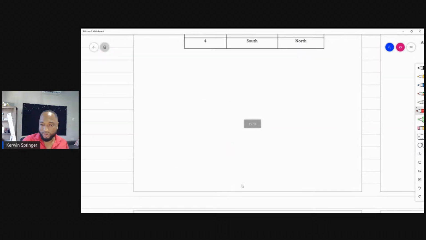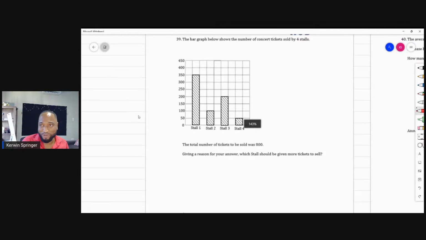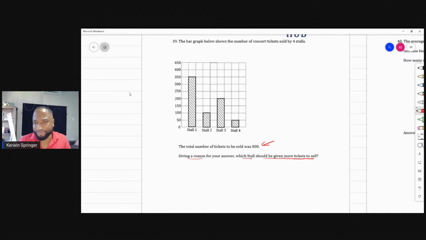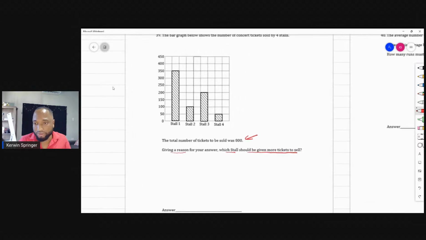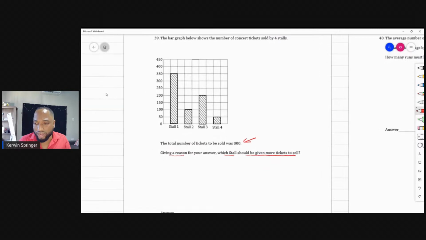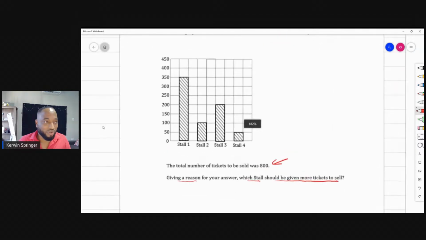Let's go. Number 39, we're coming down to the end. Thank the Lord. The bar graph below shows the number of concert tickets sold by 4 stalls. The total number of tickets to be sold was 800. Giving a reason for your answer, which stall should be given more tickets to sell? What kind of easy thing is this? What do you think? Which stall?